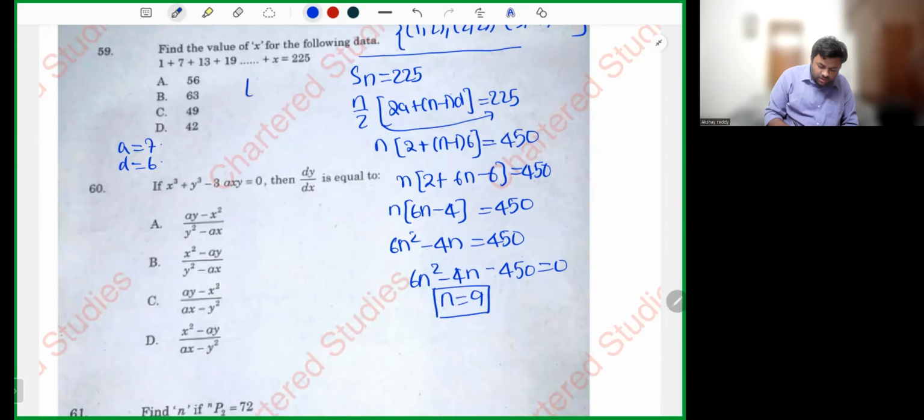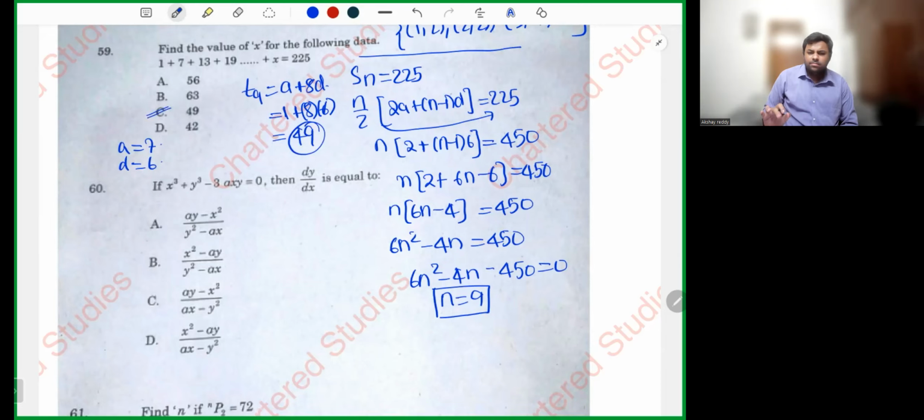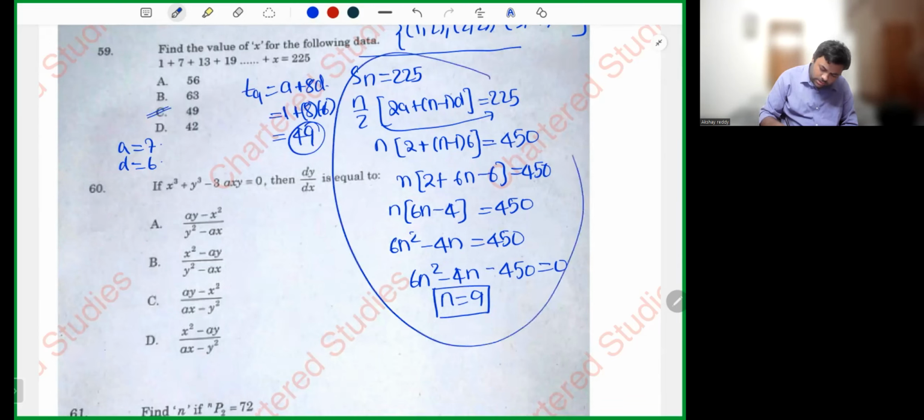So what will be Tn? That is T9. T9 will simply be, my dear friends, a plus 8d. So 1 plus 8 into 6, 1 plus 48, which is 49. Okay, simple sum. Yes, sir, simple sum. Nothing much difficult.